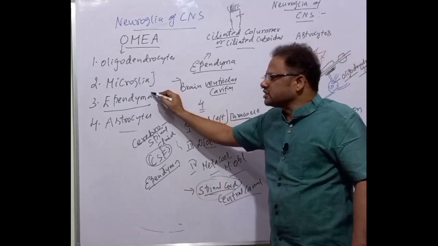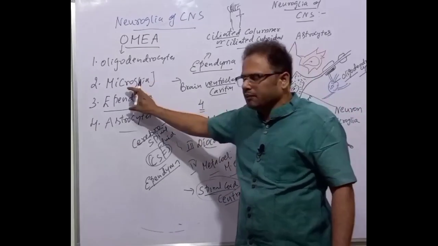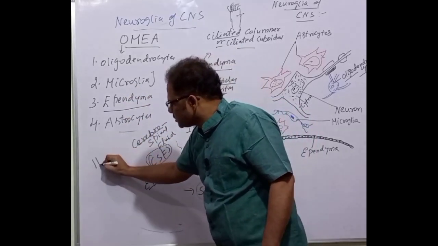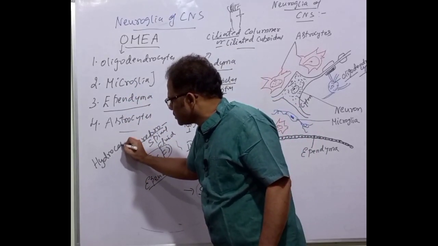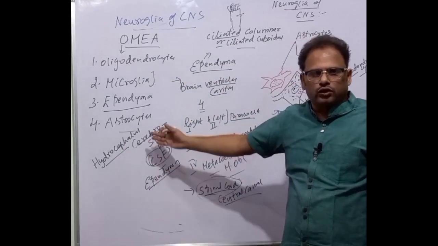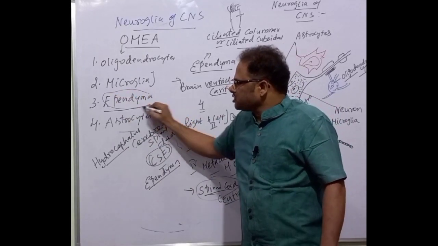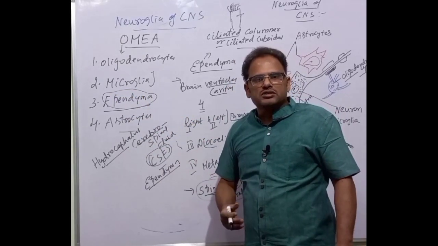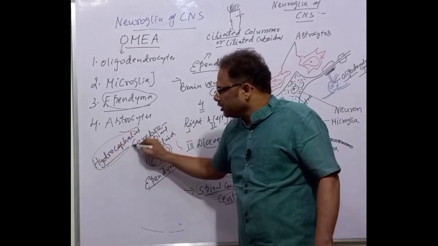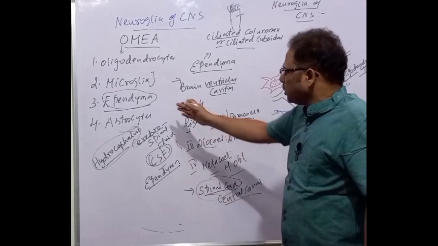If there is a dysfunction, a lack of functionality in the ependymal epithelium, it results in the disorder called hydrocephalus. Hydrocephalus. All of you, type in the comment box below what hydrocephalus is. When the ependymal epithelium becomes dysfunctional, there is a brain disorder called hydrocephalus. So that's all about the ependymal cells.